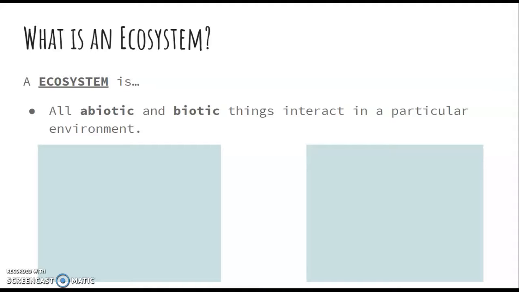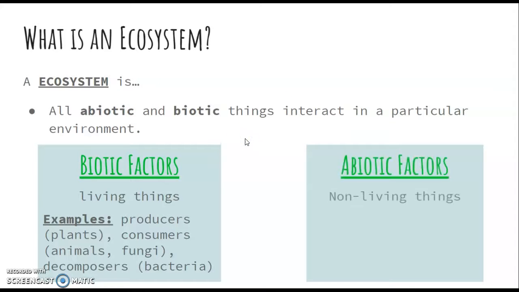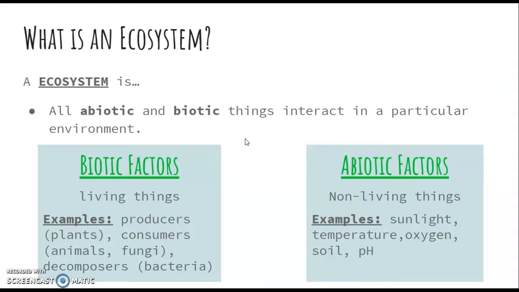And abiotic and biotic, if you remember from anything that we've talked about previously: bio meaning life, and if we put the A in front of it, it means without. So abiotic factors are non-living and biotic factors are living things. So here are some examples. Biotic factors, bio meaning life, anything that's living.